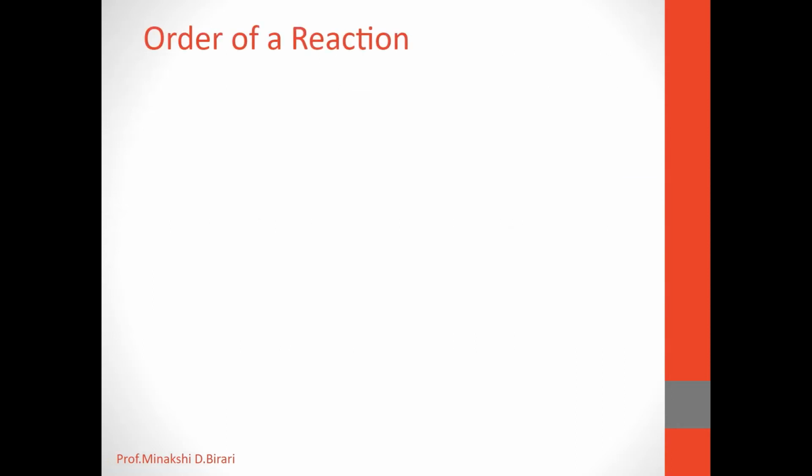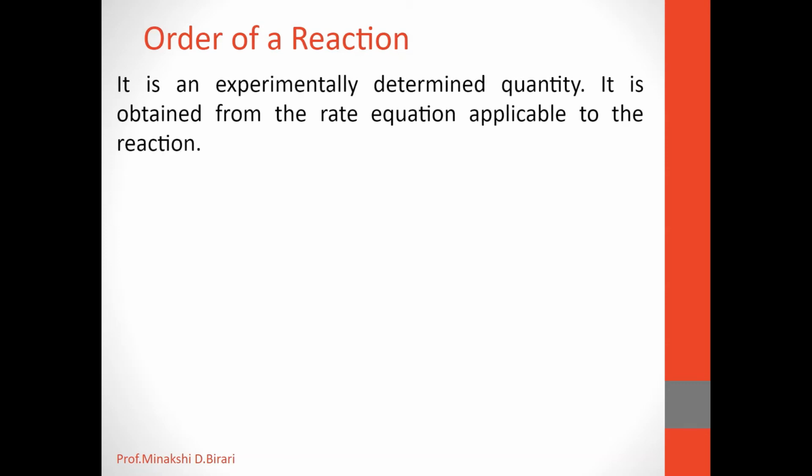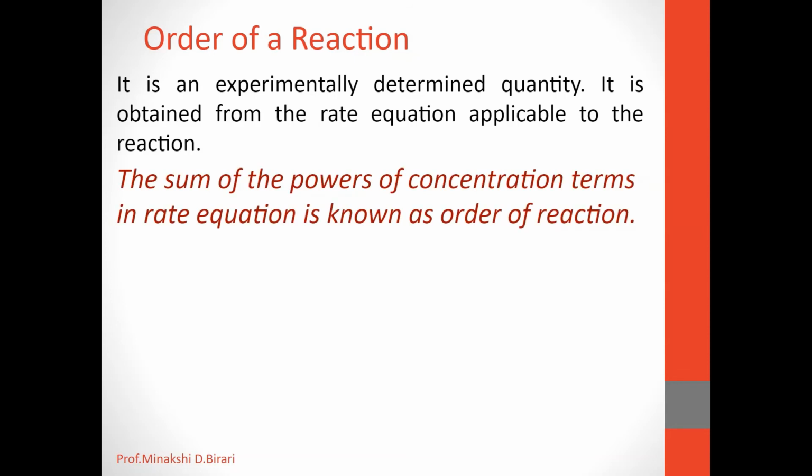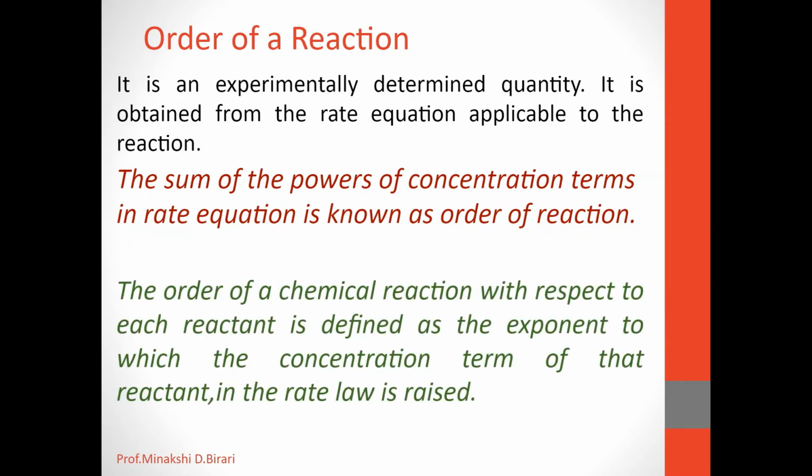We have already studied what order of reaction is, and the types of order of reaction, in previous lectures. Let us recapitulate. It is an experimentally determined quantity, obtained from the rate equation applicable to the reaction. Simply, the sum of the powers of concentration terms in the rate equation is known as the order of reaction. The order with respect to each reactant is the exponent to which the concentration term of that reactant in the rate law is raised. So that is called the order of reaction.